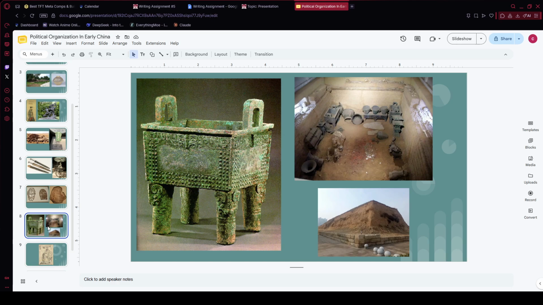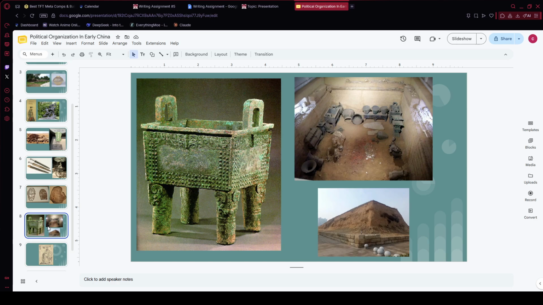The Shang also didn't rule one tightly centralized state. Instead, they relied on a huge network of walled towns, possibly 1,000 or more, where local rulers swore loyalty to the king, and the king would travel around to reinforce that loyalty. Their capitals actually moved at least 6 times over the course of the dynasty for political and military reasons. One example is the capital at Ao, where archaeologists found a massive pounded earth wall at least 10 meters high and 20 meters thick, and modern estimates suggest that building the wall alone took around 10,000 laborers working for almost 20 years. That's a massive amount of labor control.